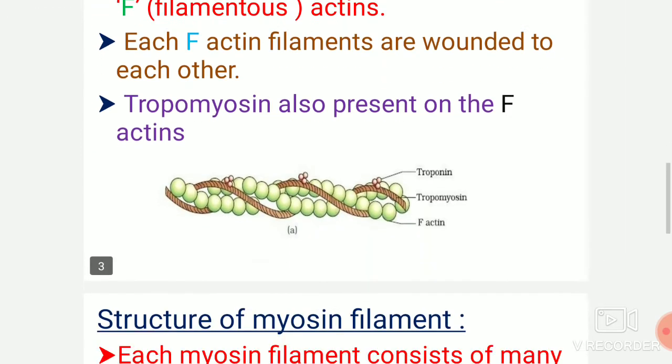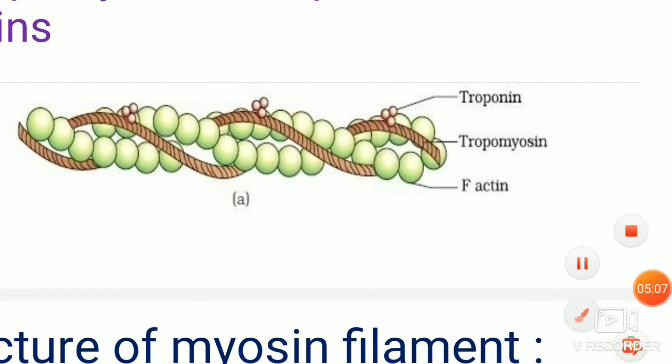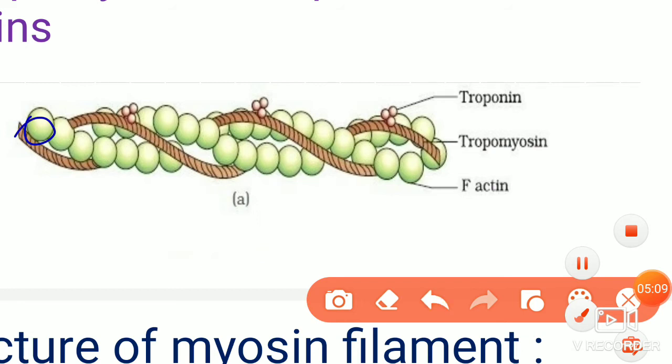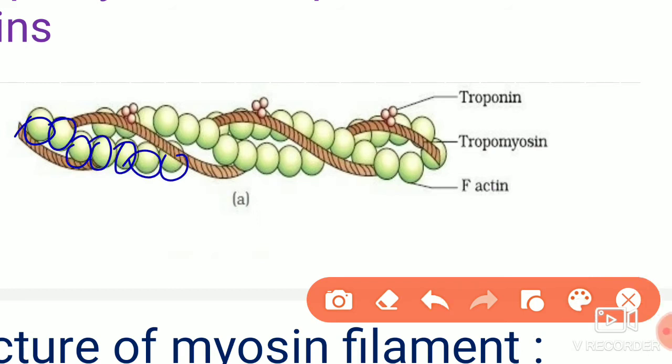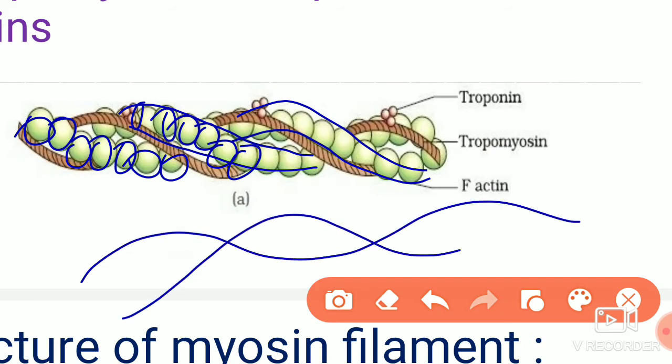You can see here in the diagram, like a pearl chain, this is a beaded appearance. This is F-actin, and this complete beaded chain that you can see here, there are two such chains.